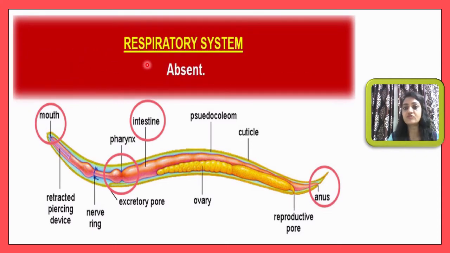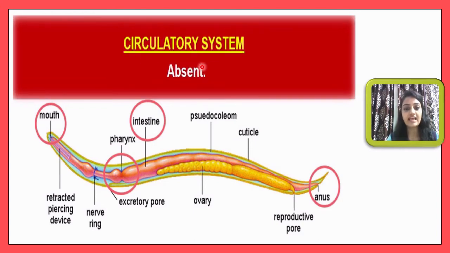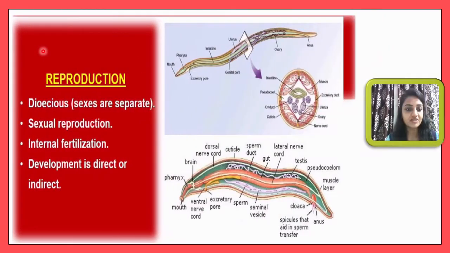Next, you should remember the respiratory system here is totally absent. Next, the circulatory system is also totally absent. Let me describe: here you will observe sexes are separate. That means these organisms are dioecious. If male and female are different, then such an organism is considered dioecious. That means sexes are separate. So you should remember when this terminology must be used. Dioecious means male and female are both different.